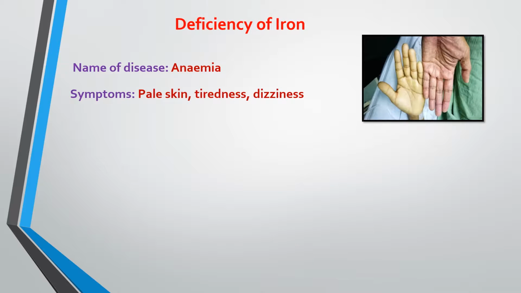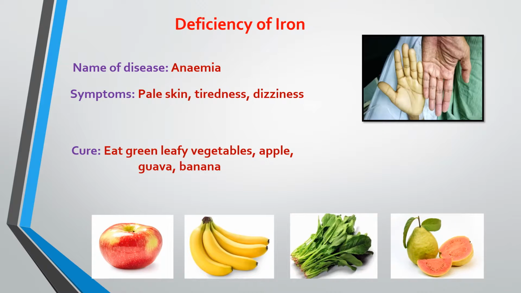Then the deficiency of iron. The name of the disease caused by the deficiency of iron is anemia. Symptoms are pale skin, tiredness, and dizziness. Many of us are suffering from anemia in daily life, so you may feel tired and dizzy. You can prevent it by eating lots of green leafy vegetables and fruits like apple, guava, banana, that can give you iron in your food.